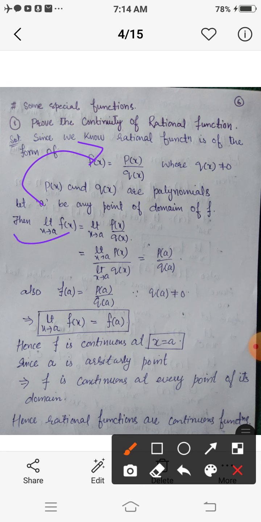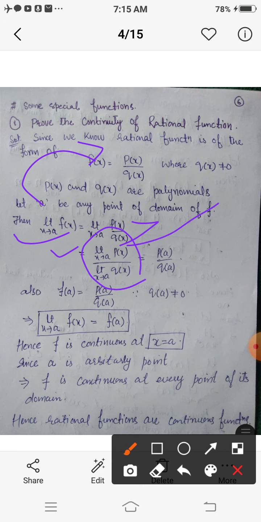Limit x tends to a f of x equals limit x tends to a p of x upon q of x. You know that by the algebra of limits, limit of quotient equals quotient of the limits, that is limit x tends to a p of x upon limit x tends to a q of x.